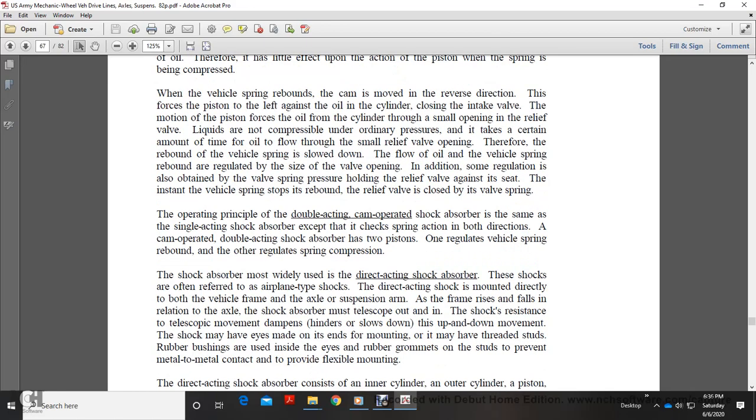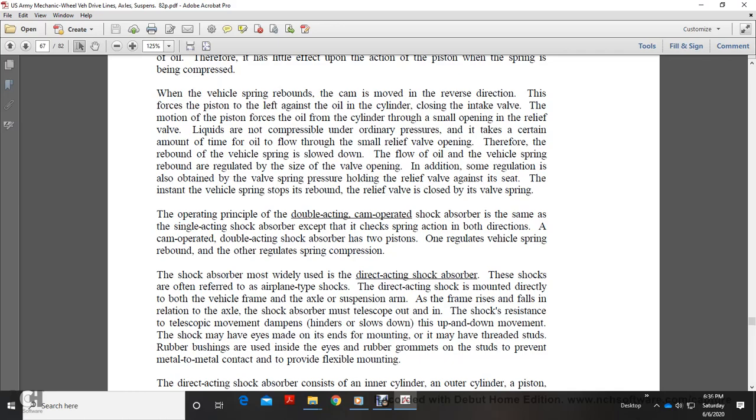When the vehicle spring rebounds, the cam is moved in the reverse direction, forcing the piston to the left against the oil in the cylinder and closing the intake valve. The movement of the piston forces the oil from the cylinder through the small opening of the relief valve. Liquids are not compressible under ordinary pressures, so it takes a certain amount of time for the oil to flow through the small relief valve opening. Therefore, the rebound of the vehicle spring is slowed down.